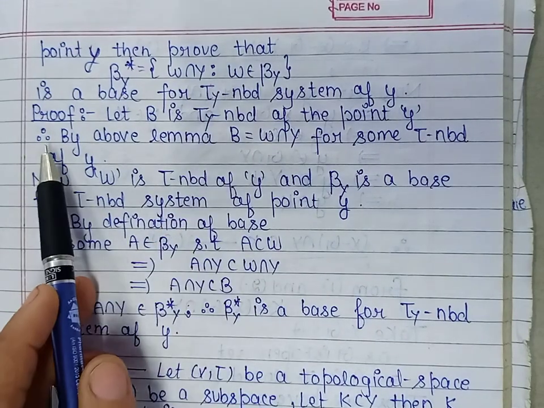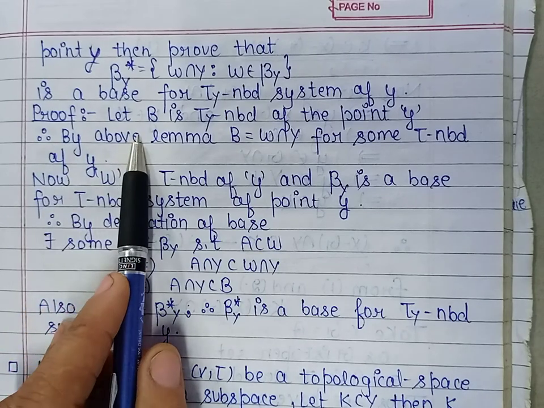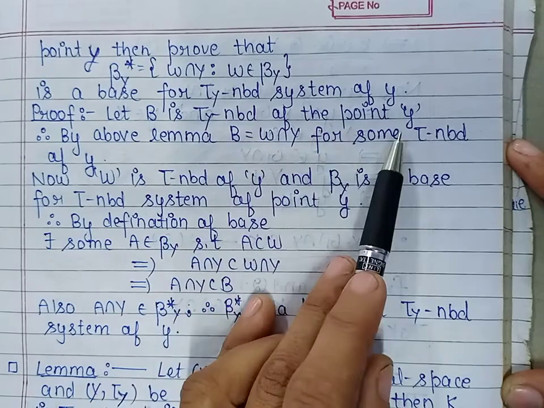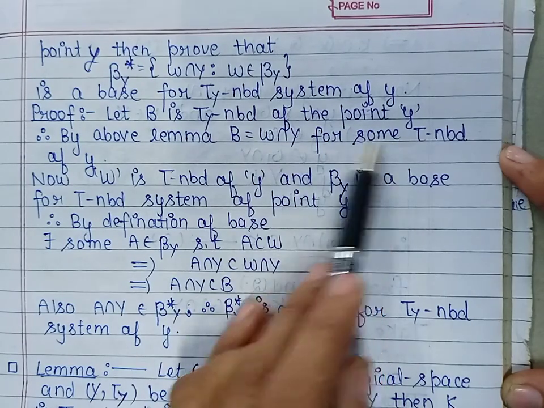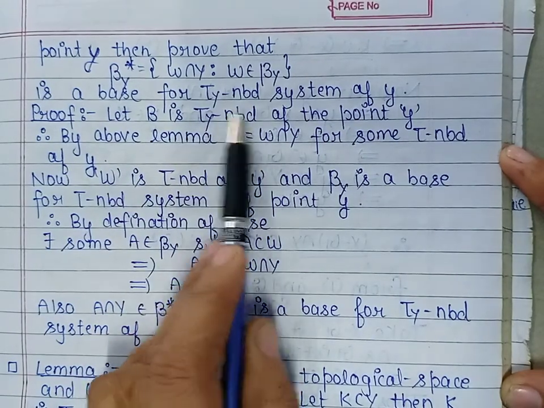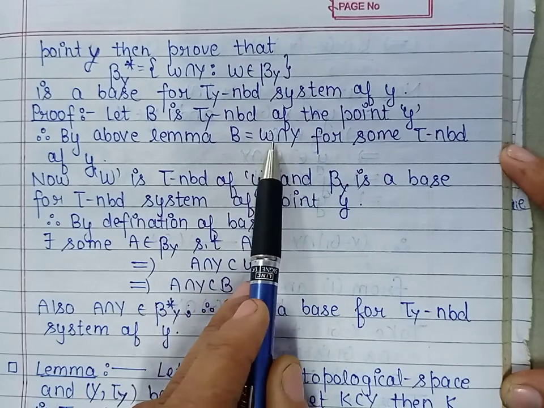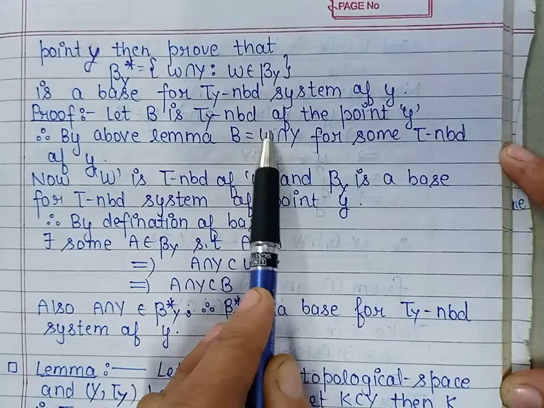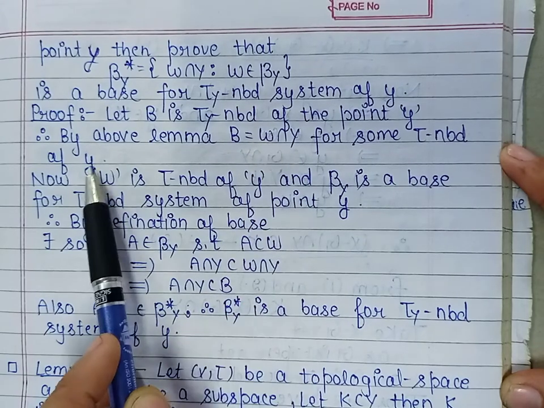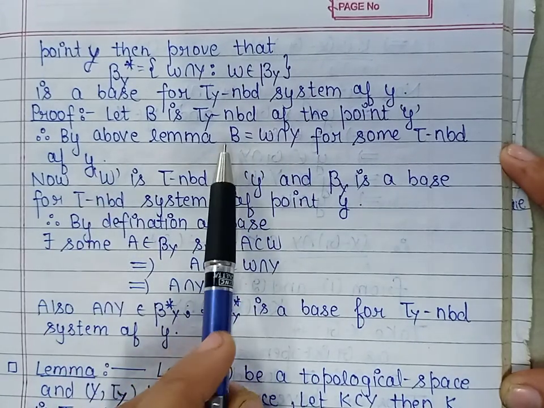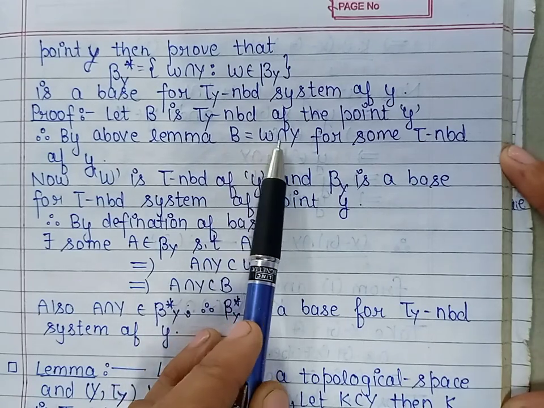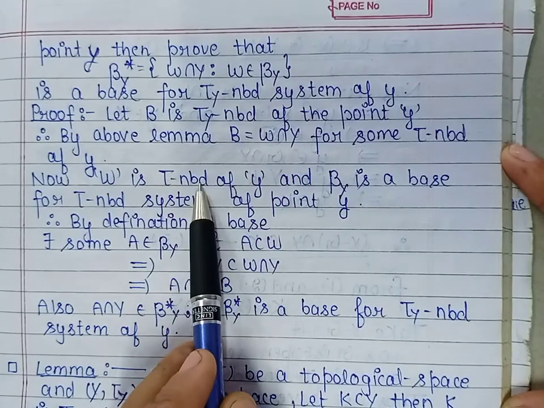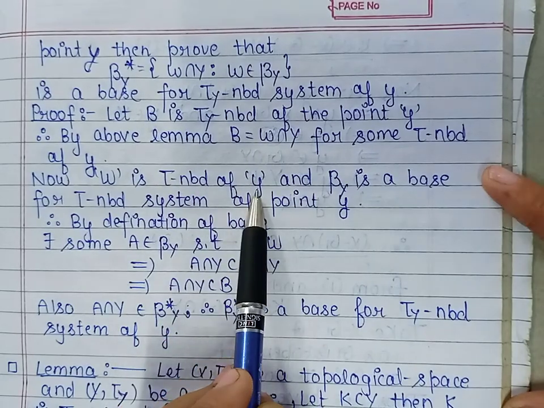So in order to prove this, first of all, let us take B is tau Y neighborhood of the point y. Now by above lemma, tau Y neighborhoods are of the form tau neighborhoods intersection Y. So we have taken W as a tau neighborhood of the point y. So B can be written as W intersection Y. Here W is tau neighborhood of the point y.